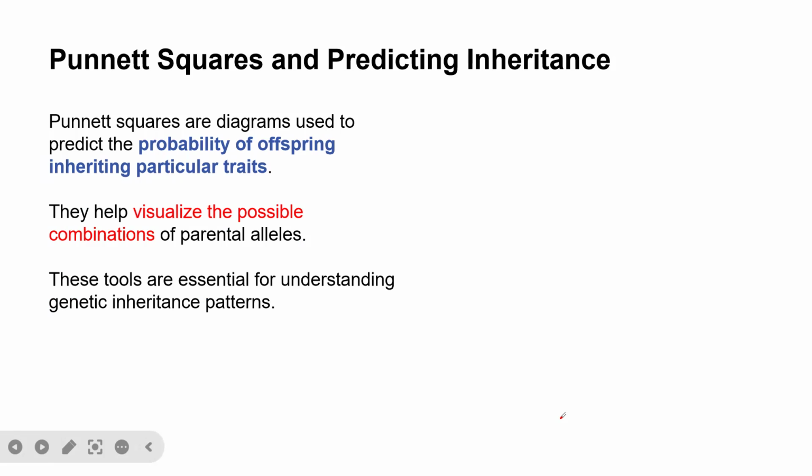For example, if you have a father and a mother, with a Punnett square you can predict the inheritance patterns of the offspring. It also helps to visualize the possible combinations of the parental alleles, and it helps in understanding genetic inheritance patterns.